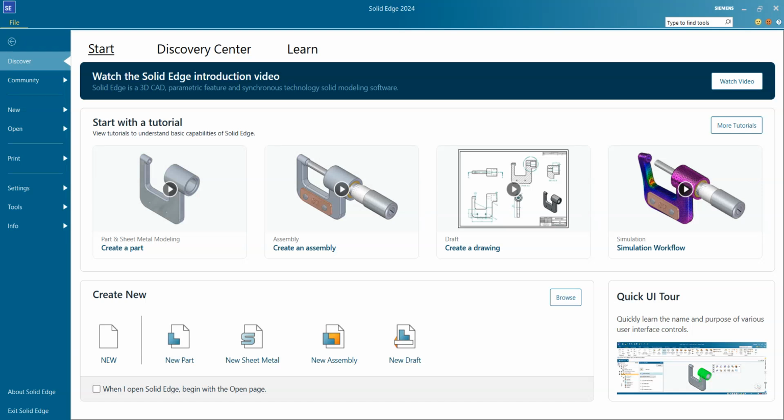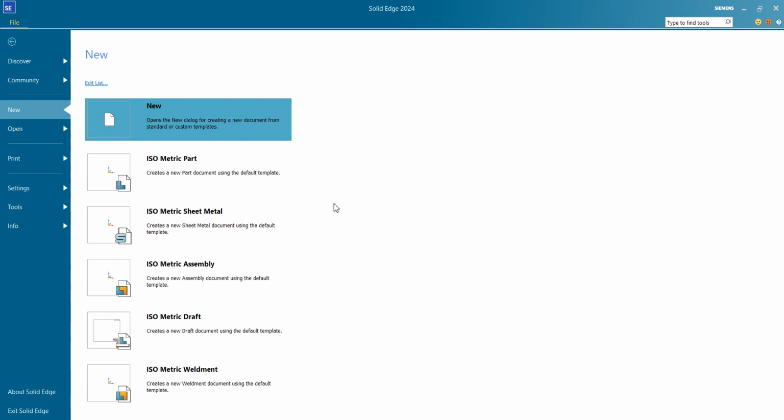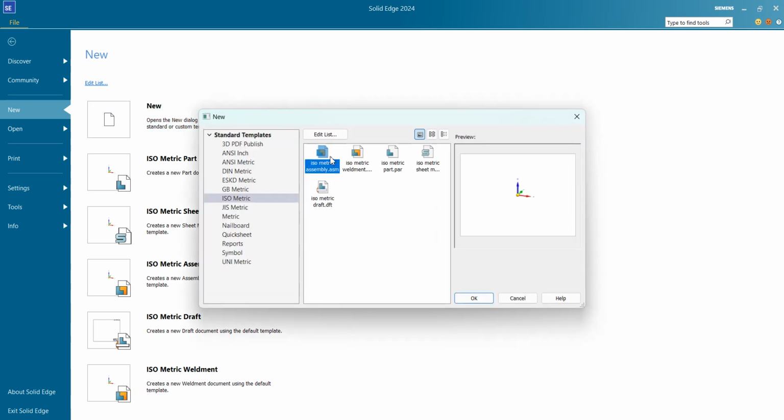Friends, today we are going to learn how to create assembly in Solid Edge 2024. So friends, here you can see the front page of Solid Edge 2024. We will go to new, then click on new, and then click on isometric assembly here. Then say OK.